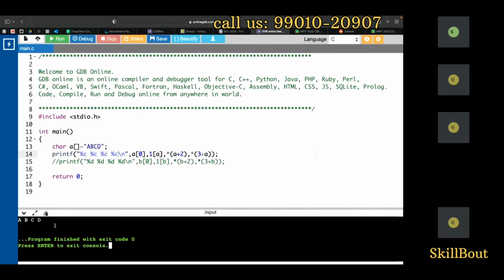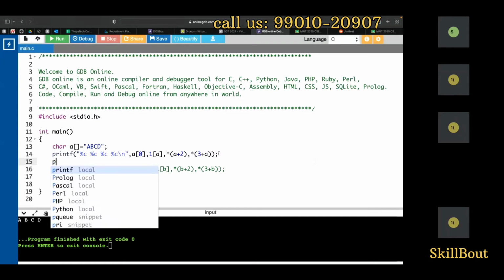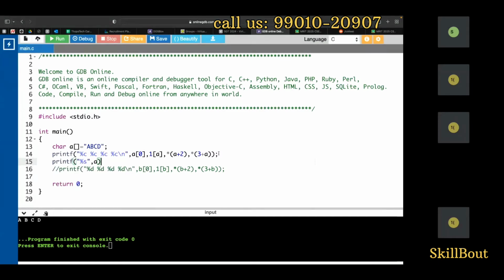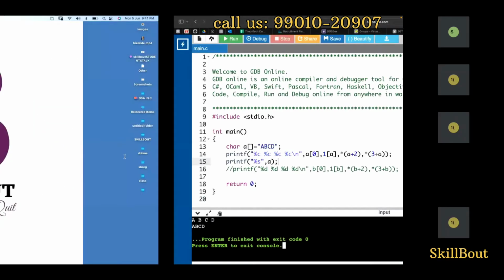Now, one more beauty, do you want to see it? Since it is a string, you have a format specifier for strings. For string, you have the format specifier S. And I can just give the base address and run this program. Now what exactly is it doing? It is printing the entire ABCD.